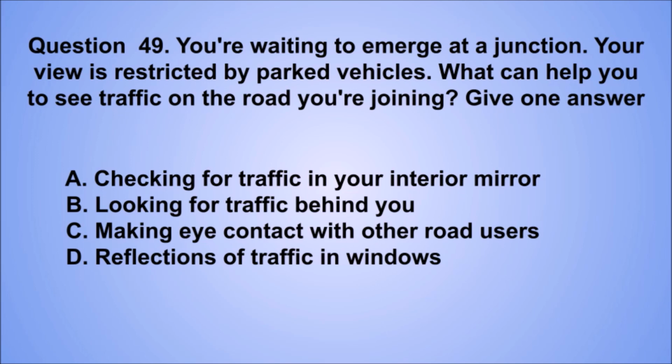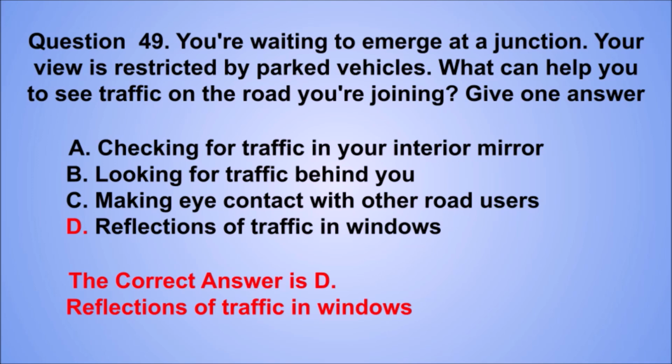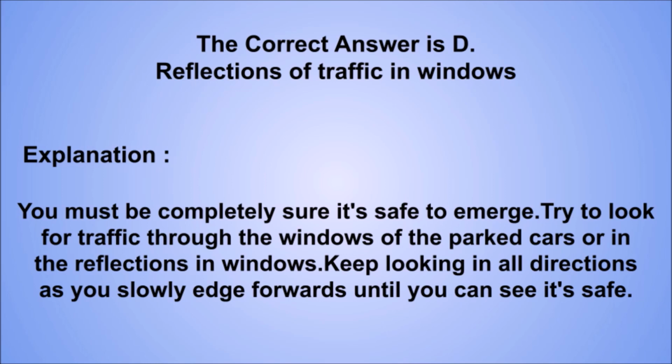D. Reflections of traffic in windows. The correct answer is D. Reflections of traffic in windows. Explanation: you must be completely sure it's safe to emerge. Try to look for traffic through the windows of the parked cars or in the reflections in windows. Keep looking in all directions as you slowly edge forwards until you can see it's safe.